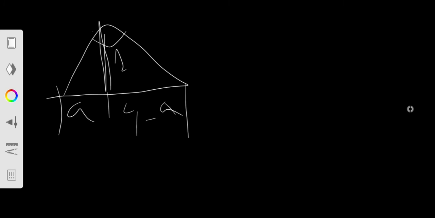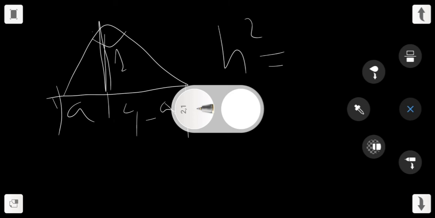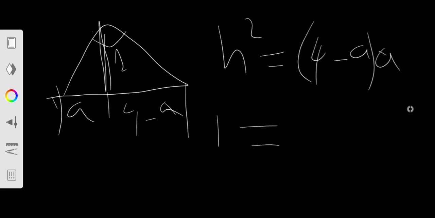If the whole thing is 4 and this part is a, then this part over here is 4 minus a. So what was our rule is that h squared is equal to this part multiplied by this part, okay? I told you where to find that formula. If you didn't know it already, you need to look it up. Multiplied by a. Okay, so h squared, which is 1, is equal to 4a minus a squared.